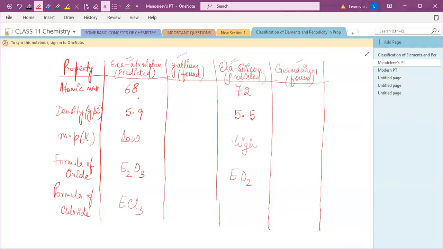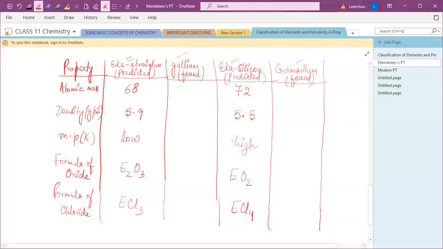So just like aluminium chloride, for Eka aluminium chloride the general formula is ECl3. Because he predicted it would show similar properties as aluminium, that's why he gave the name Eka aluminium. Okay. Now for Eka silicon, the formula of chloride he predicted as ECl4.